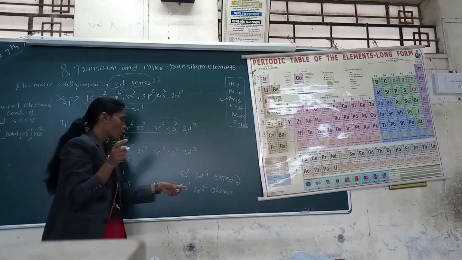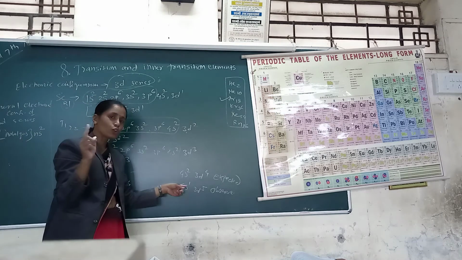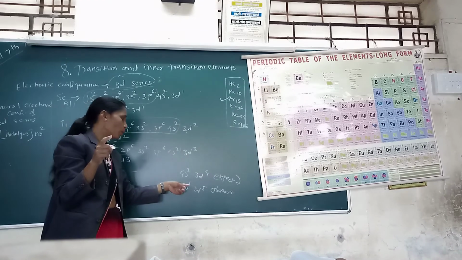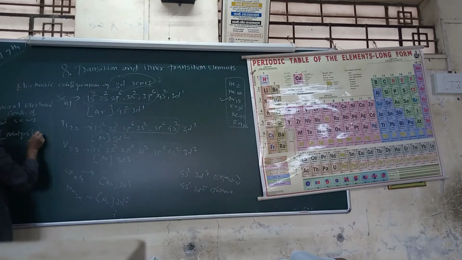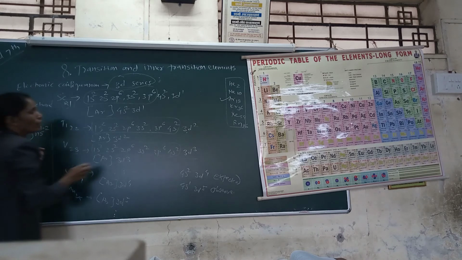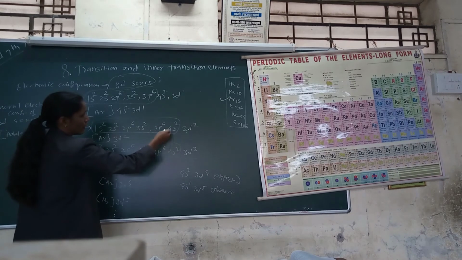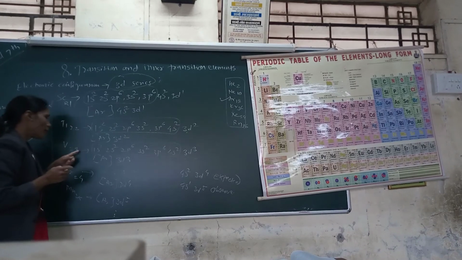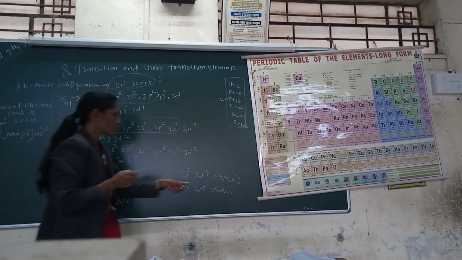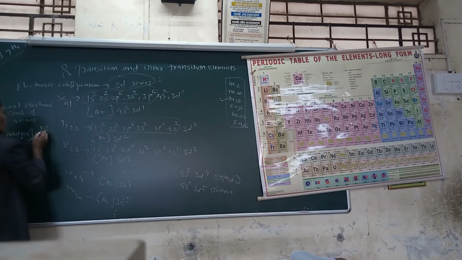In the configuration of copper and chromium, the observed configuration is different. There is the possibility of addition of 1 to 2 electrons in ns. All the remaining elements contain 4s2, but copper and chromium contain 4s1.